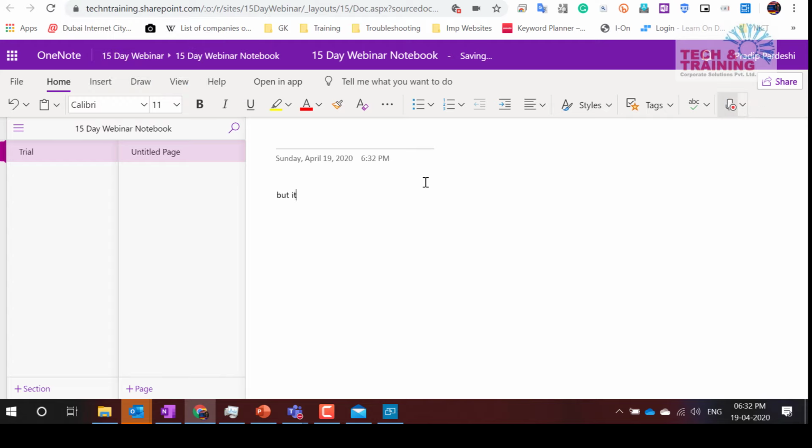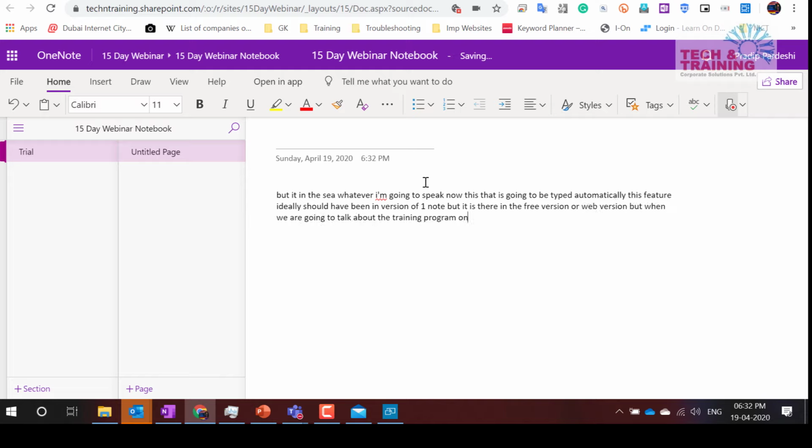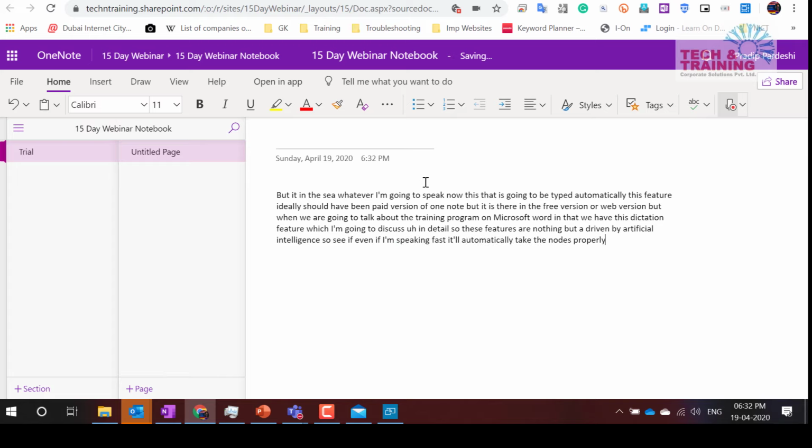See, whatever I'm going to speak now is going to be typed automatically. This feature ideally should have been in the paid version of OneNote, but it is there in the free version, or web version. When we talk about the training program on Microsoft Word, we have this dictation feature, which I'm going to discuss in detail. These features are driven by artificial intelligence. So see, even if I'm speaking fast, it will automatically take the notes properly. There are some mistakes that it will make, like I said notes and it took it as node.